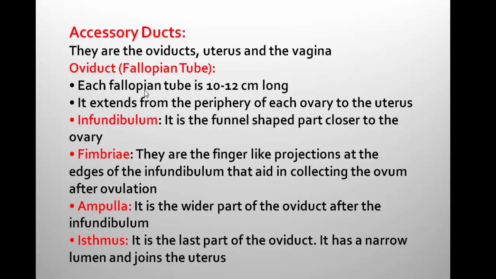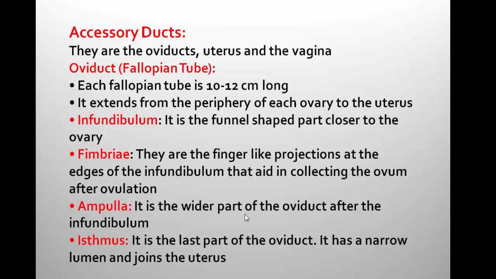What is the length? Each fallopian tube is 10 to 12 centimeters long. It extends from the periphery of each ovary to the uterus. Infundibulum, it is the funnel shaped part closer to the ovary. Fimbriae, they are finger-like projections at the edge of infundibulum that aid in collecting the ovum after ovulation.